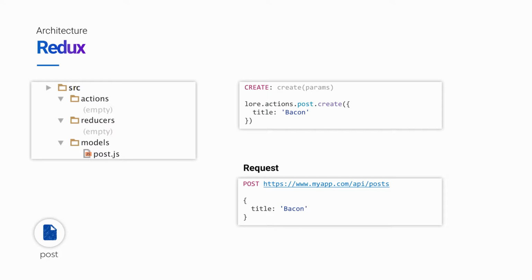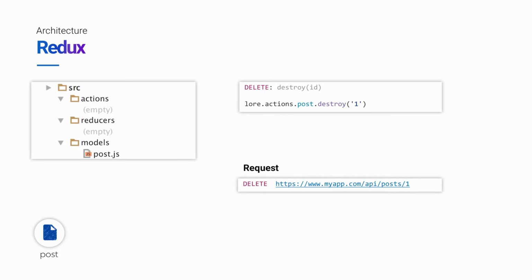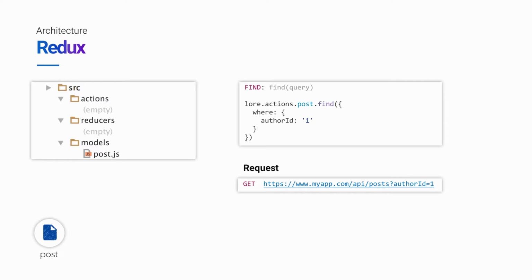In addition to the blueprint for a create action, Lore also provides a blueprint for the update action that will make a PUT request to update a resource, a delete action that will send a DELETE request to destroy a resource, a get blueprint to retrieve a specific resource, and a find blueprint to retrieve a collection of resources or perform a search against an API endpoint.